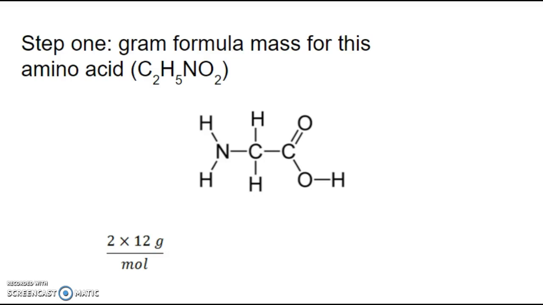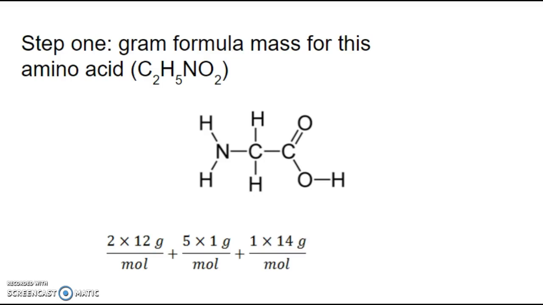Next, we have 5 hydrogens, so we can multiply 5 times the gram formula mass for hydrogen, which is 1 gram per mole.